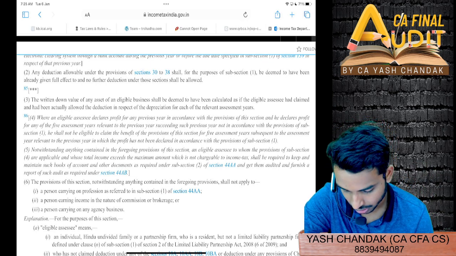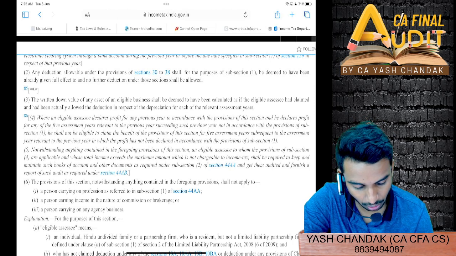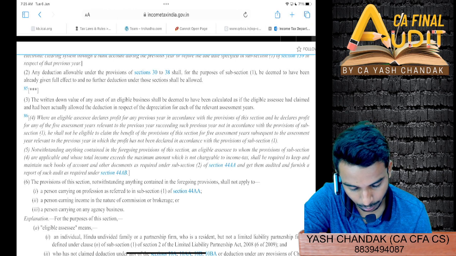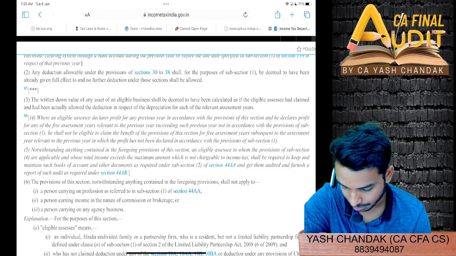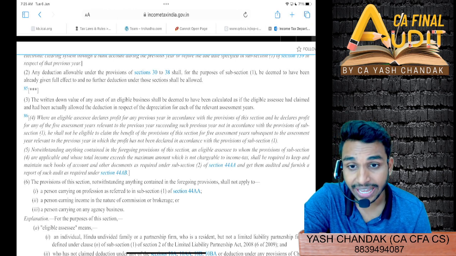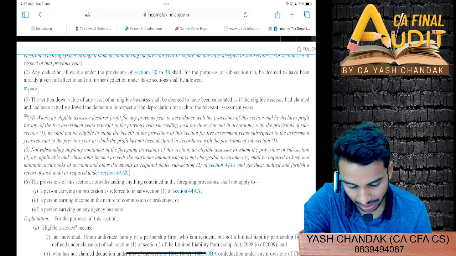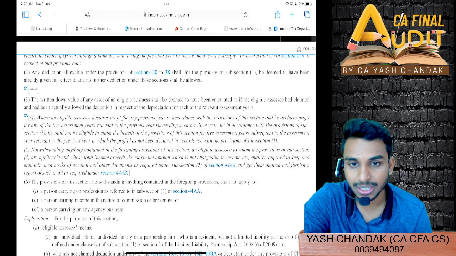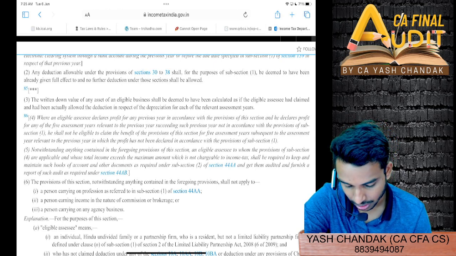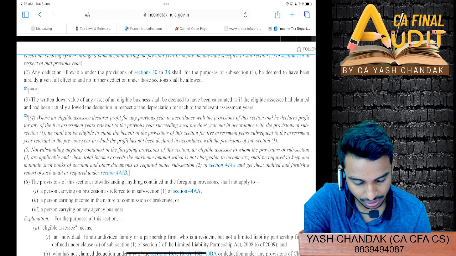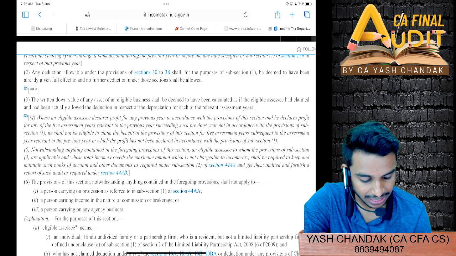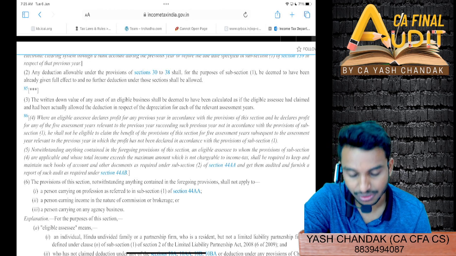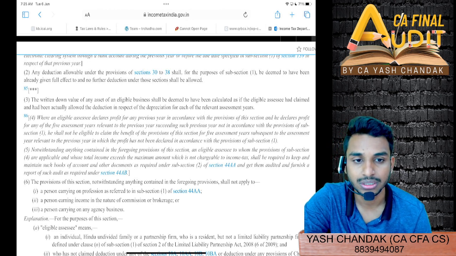That means from now on, in which the profit has not been declared in accordance with the provision of subsection 1, notwithstanding anything contained in the foregoing provisions of this section, eligible assessees to whom the provisions of subsection 4 are applicable and whose total income exceeds the maximum amount which is not chargeable to income tax shall be required to keep books of account and other documents as required under subsection 2 of section 44AA and get them audited and furnish the report of such audit as required under section 44AB.